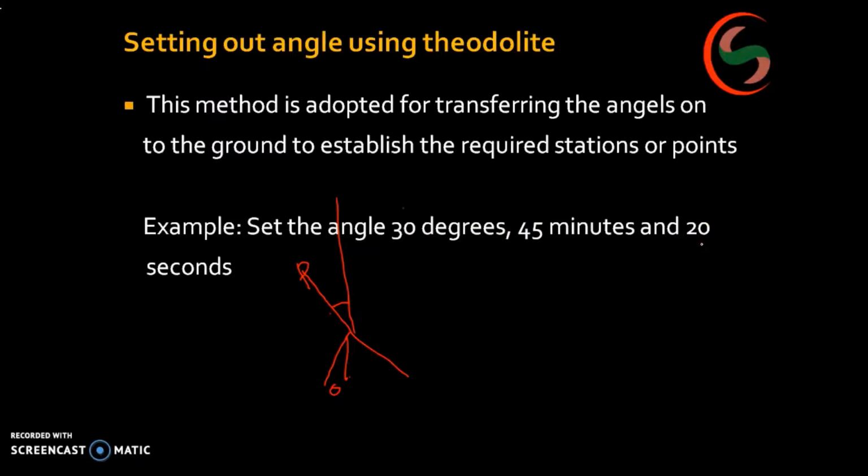But see here, the main scale least count may be 20 minutes. In that situation, the 0 should be at 30 degrees 40 minutes on the main scale, and you have to ensure that the 5 minutes reading is on the point itself. So approximately you are supposed to do this.